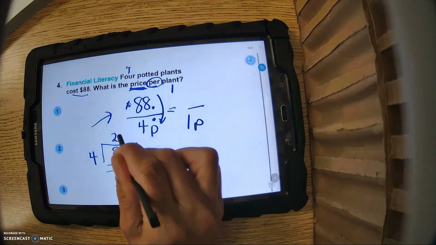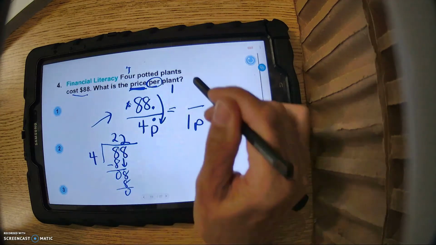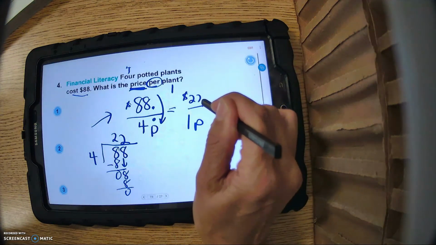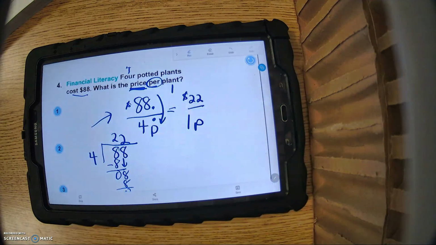So we got to figure it out for 1 plant, right? So what do we do? Divide. So 88 divided by 4. Remember, numerator divided by denominator, working down. So this goes in twice. Subtract the 0, bring down the 8. Goes in twice again. You can stop. So the cost would be $22 per plant.